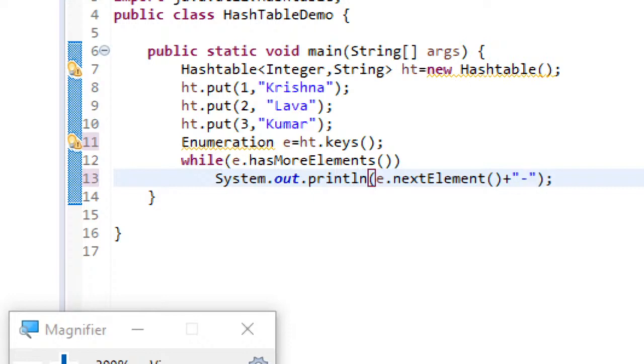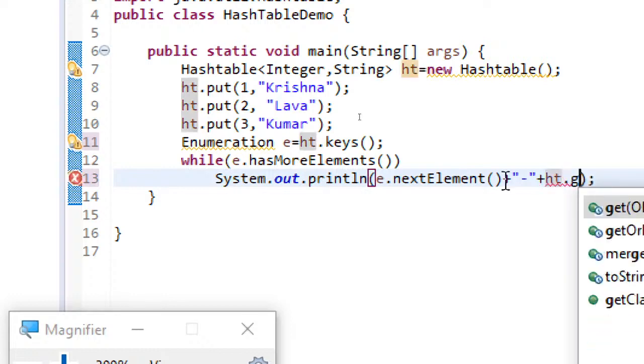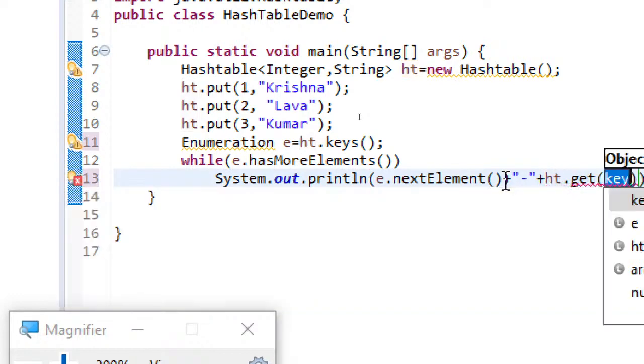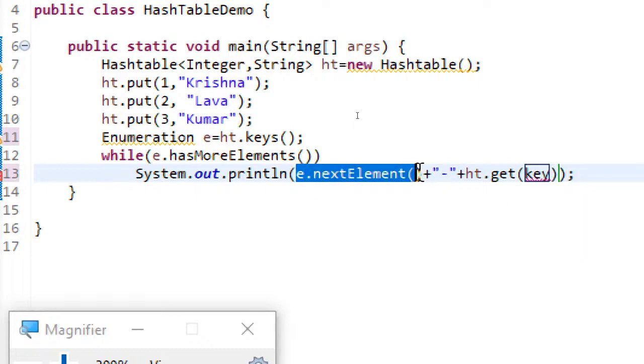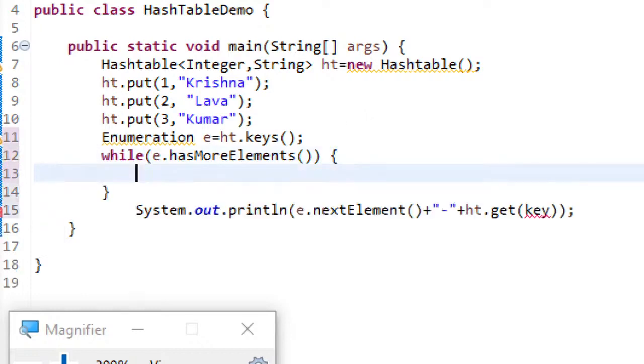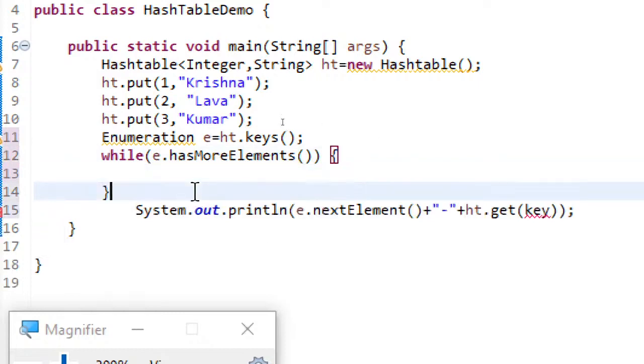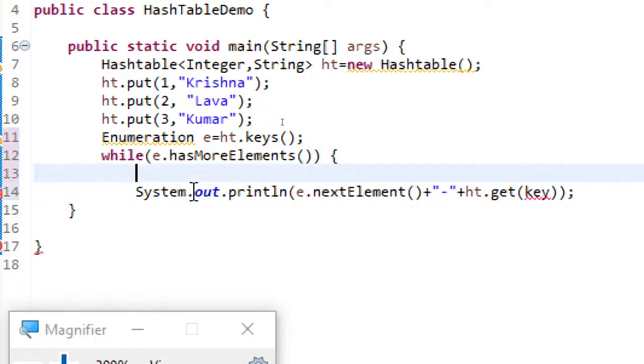plus you can have some separator, whatever separator you want you can use, plus... So here the key, okay, I haven't stored this. I think we have to use it separately because next element again will iterate with the key.